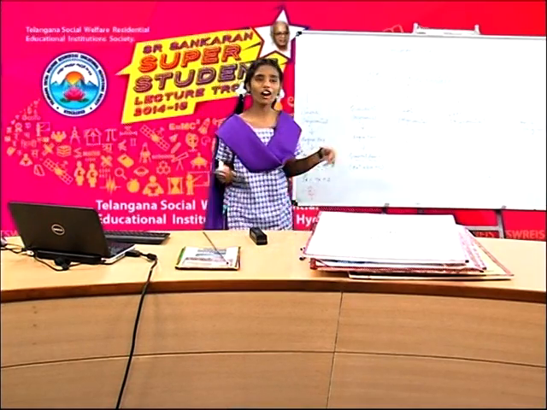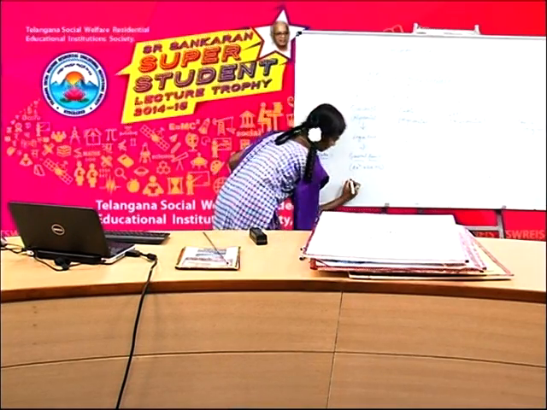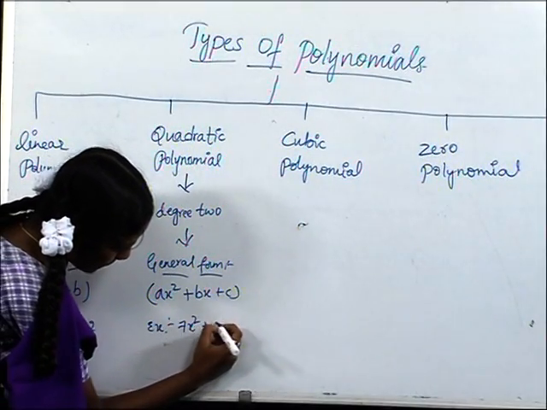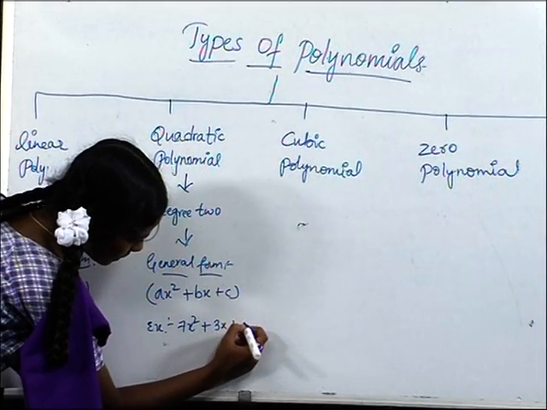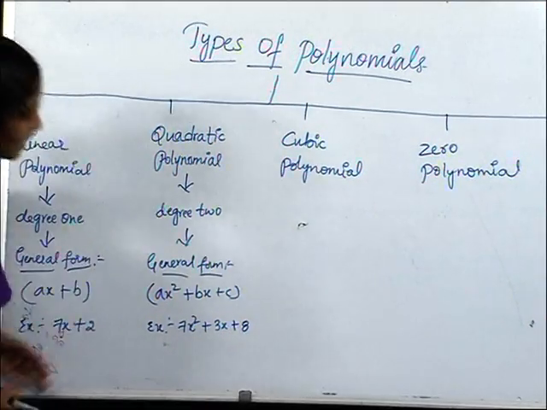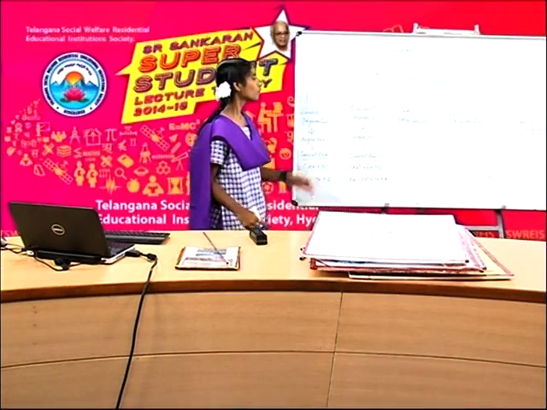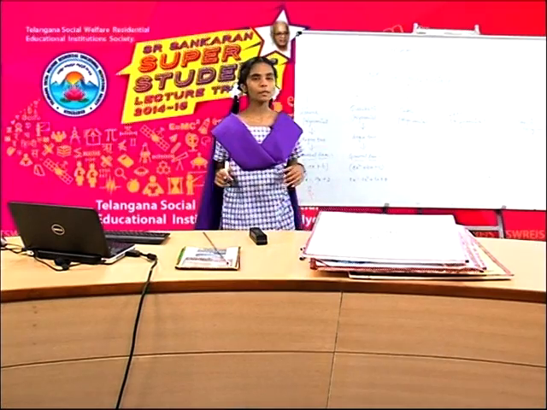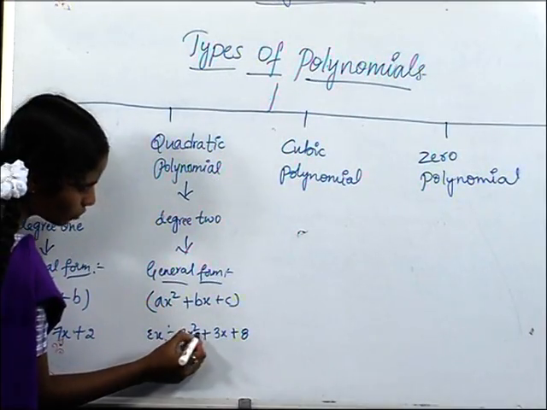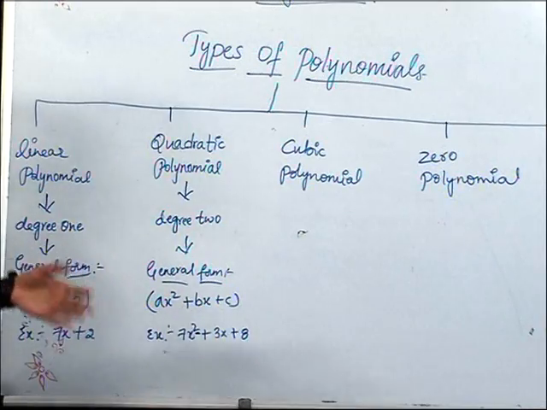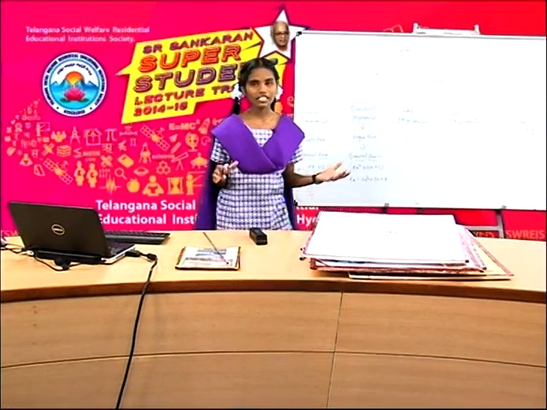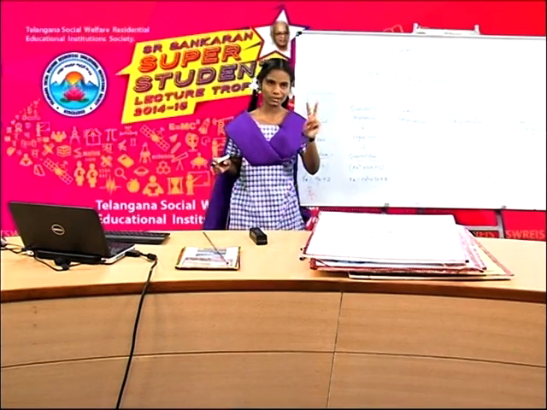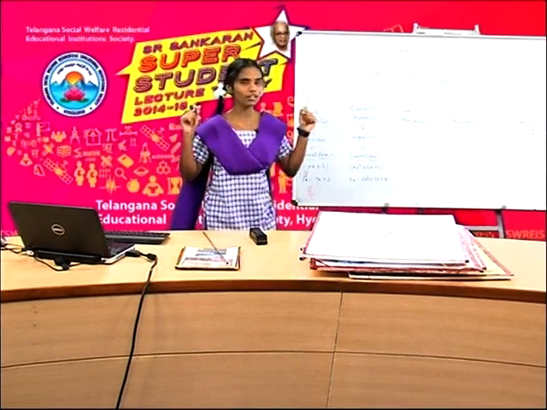For example of quadratic polynomial, 7x square plus 3x plus 8. It is an example of quadratic polynomial. If you observe this polynomial, in this polynomial the degree is 2. So it is called as a quadratic polynomial. According to quadratic polynomial, a polynomial whose degree is 2 is called a quadratic polynomial.